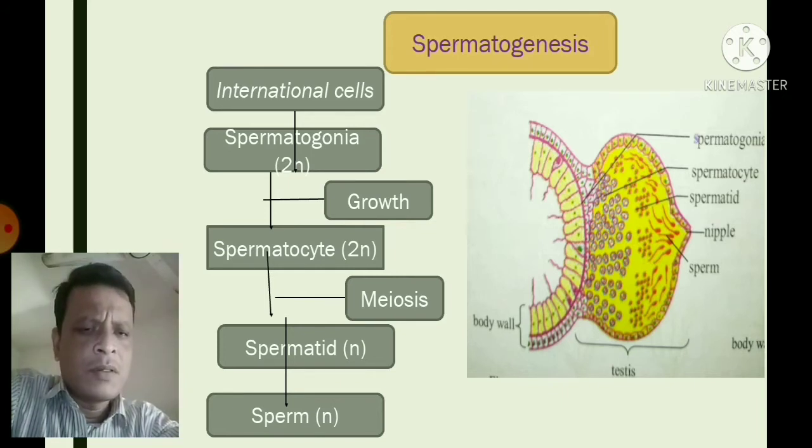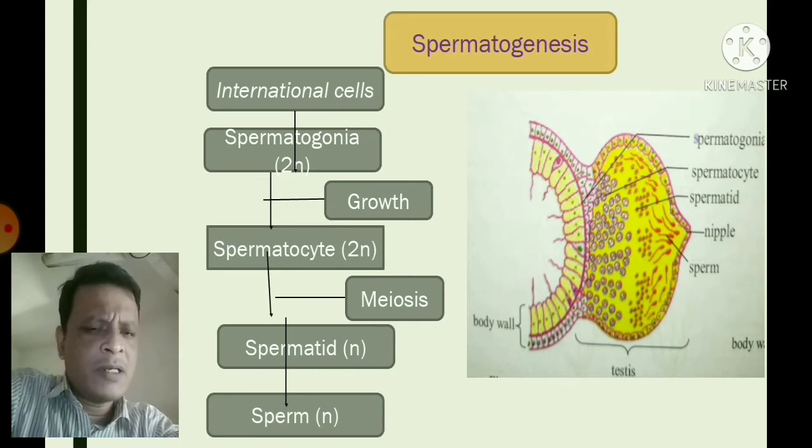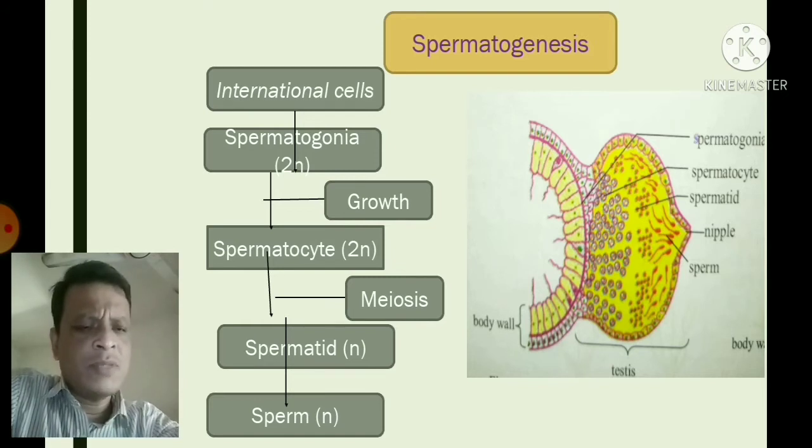The spermatocyte undergoes maturation division, or meiosis, to produce four haploid spermatids. These four haploid spermatids ultimately give rise to sperm by the process of spermiogenesis. This is the very simple process of spermatogenesis in Hydra.